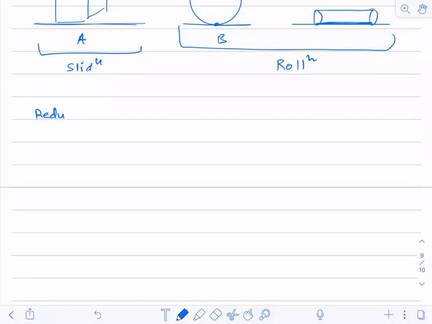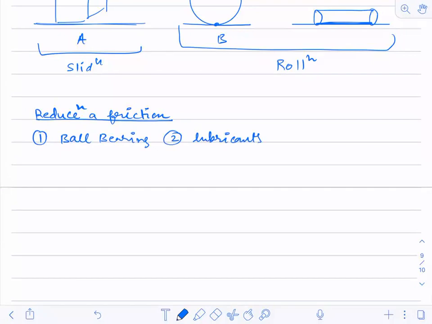How can we reduce friction? First, ball bearings. Second, lubricants. Grease.